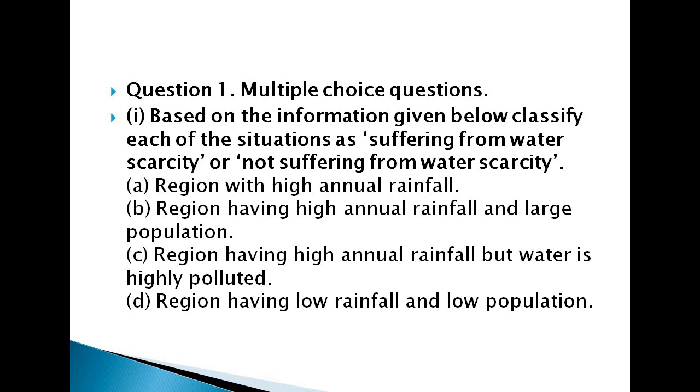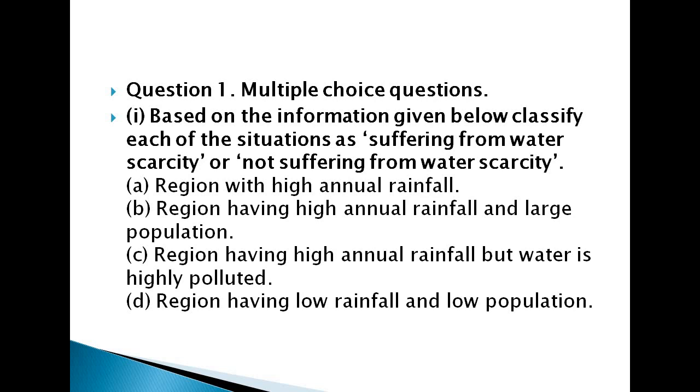So all the regions which are having high annual rainfall. Option B, regions having high annual rainfall and a large population. Third option, regions having high annual rainfall but the water is highly polluted.